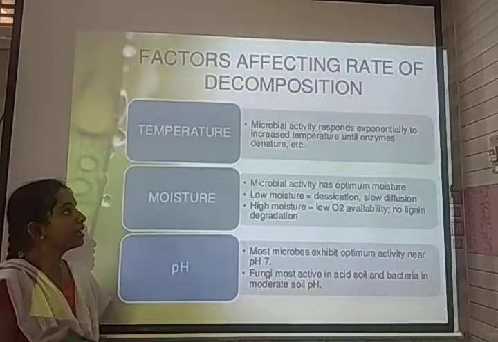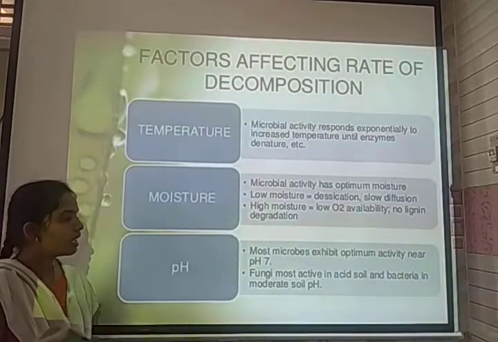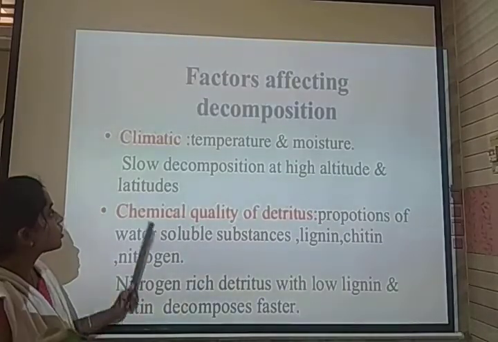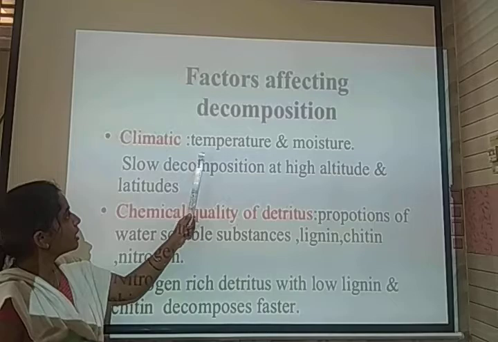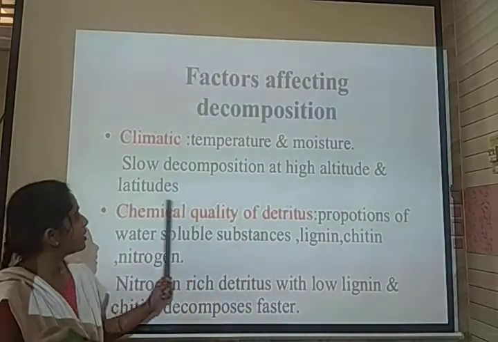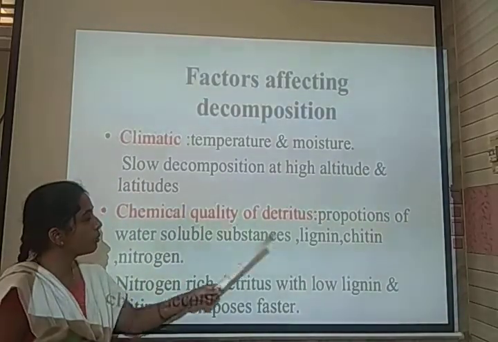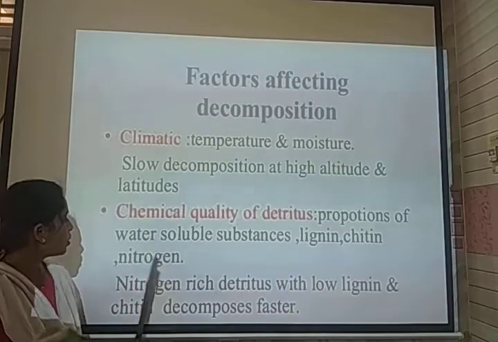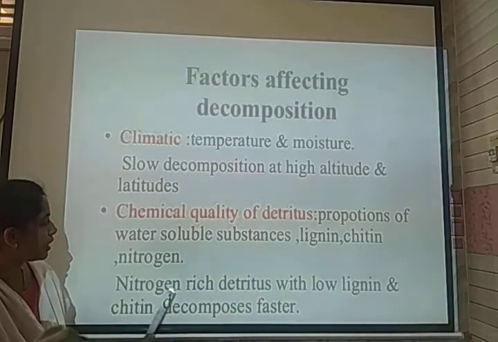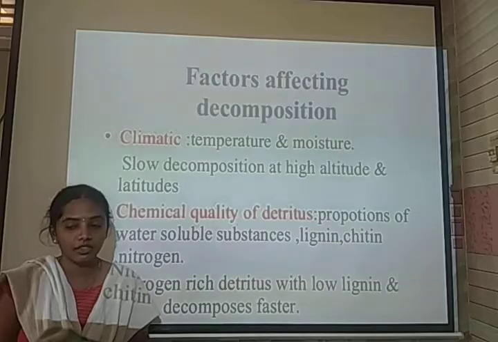The factors affecting the rate of decomposition depend on temperature, moisture and even pH. Some of the factors are climatic factors, which involve temperature and moisture. This slows down decomposition at high altitude and latitude. The chemical quality of detritus also affects decomposition, that is, the proportion of water-soluble substances like lignin, chitin and nitrogen. Nitrogen-rich detritus with low lignin and chitin decomposes faster.